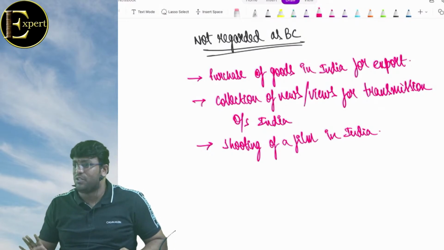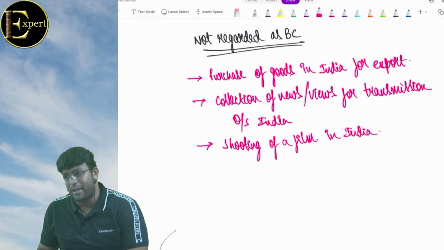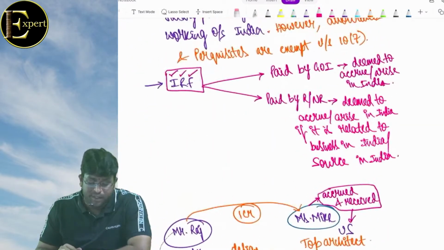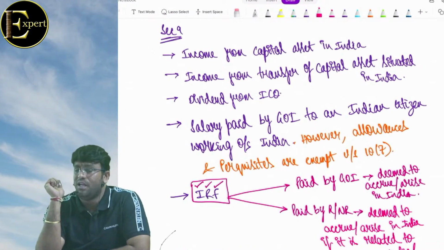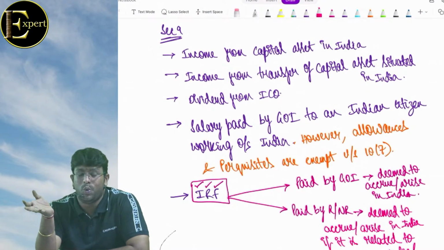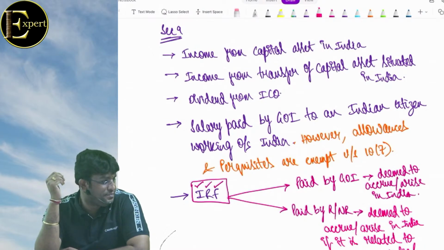Sir, I hope you are getting clarity on this point. That's it. That's the story of business connection, and that is the story of section 9, which deals with income deemed to accrue or arise in India. I strongly believe that we got clarity on this point. दोस्तों बोलो, पक्का clear.